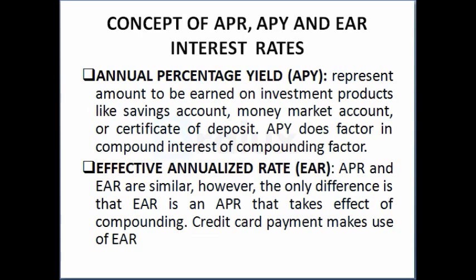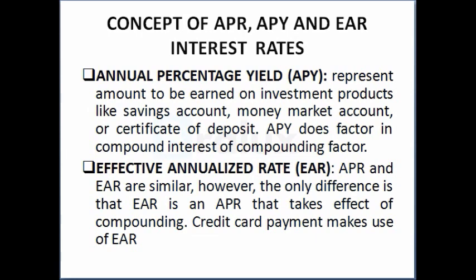And also we have what we call EAR, which is the effective annualized rate. APR and EAR are similar. However, the only difference is that EAR is an APR that takes effect of compounding. So basically the difference between APR and EAR is EAR factors in compounding, while APR does not factor in compounding. And EAR is usually applicable to credit card payment.